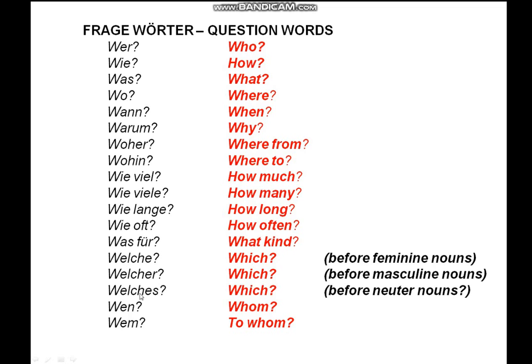So let me go through them quickly again without the English translation, so that you may get it right. So let's begin.